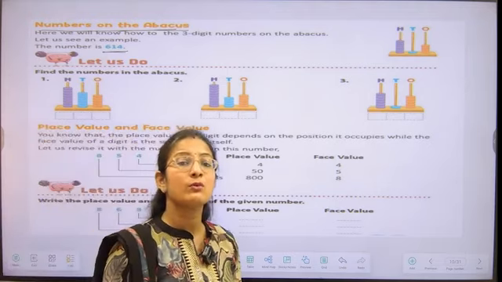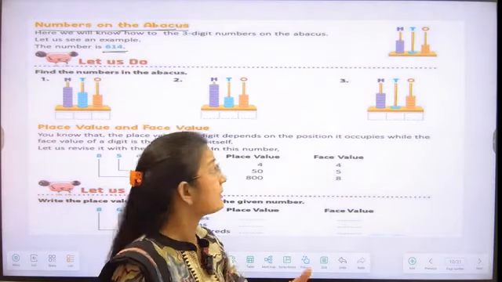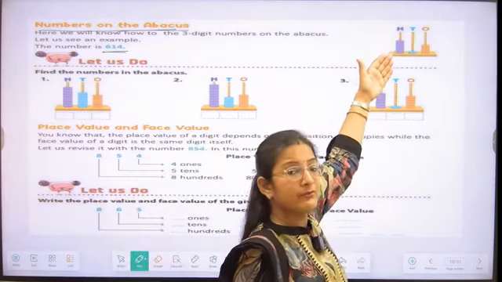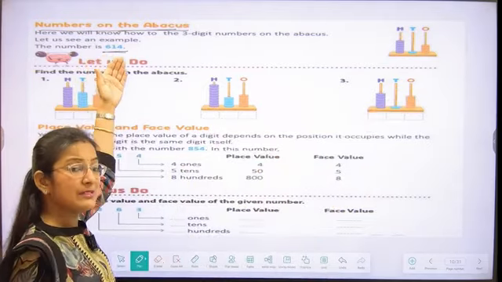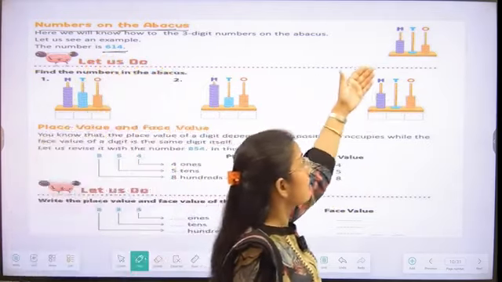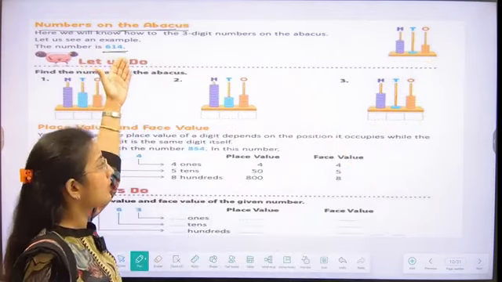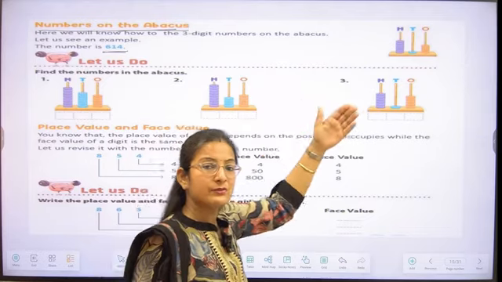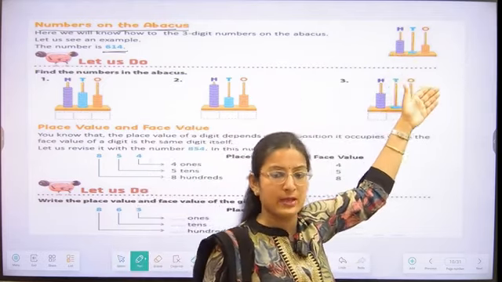We have to make 6 beads or 6 rings on the 100s place value. After that, we are having 1 at the 10s place value, so we have to make 1 bead. Then at the ones place value, we are having 4. So we have to make 4 beads on the ones place value.